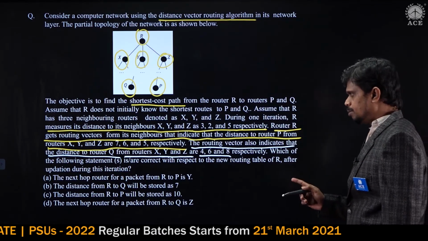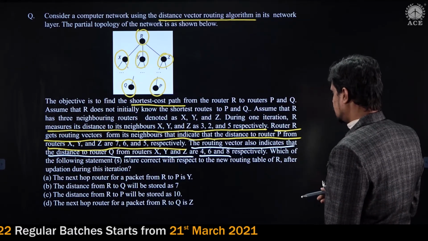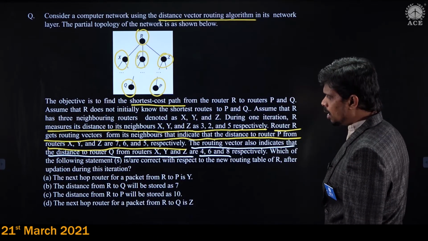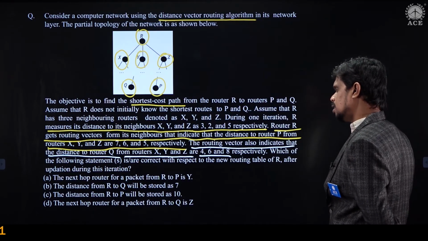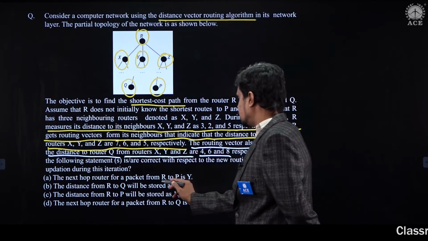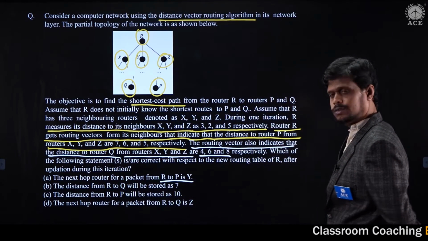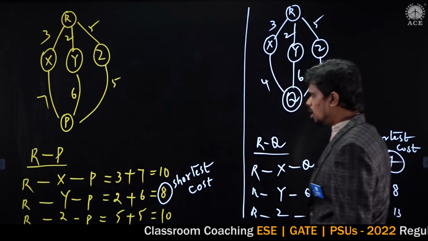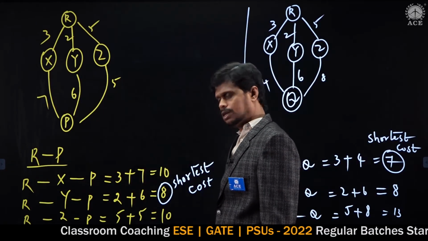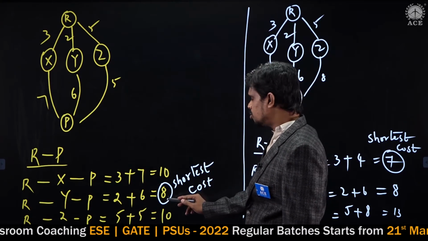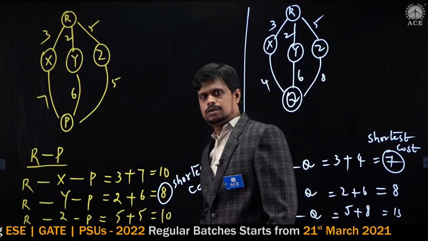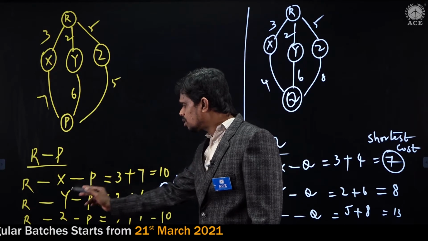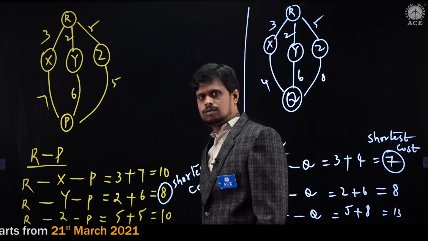Right. So now have a look at the options. Which of the following statements are correct with respect to the new routing table of R after updation during this iteration? Option A, the next hop router for a packet from R to P is Y. Have a look. What is the shortest cost I am having from R to P? 8. And this 8 is possible via Y. So from R to P, the next hop is clearly Y.